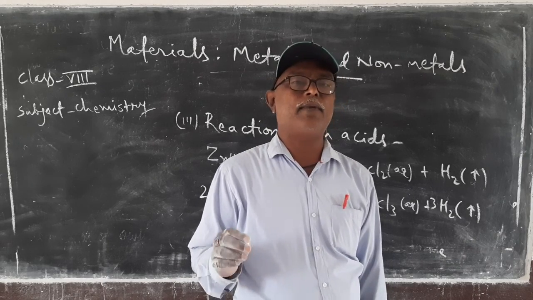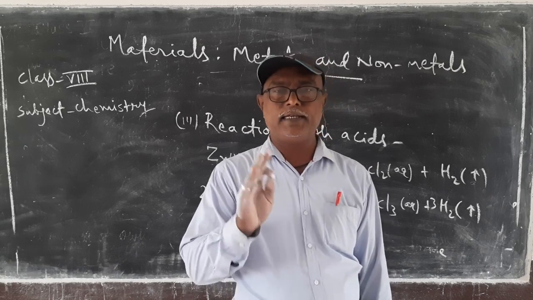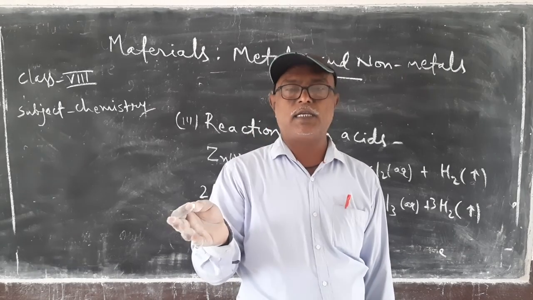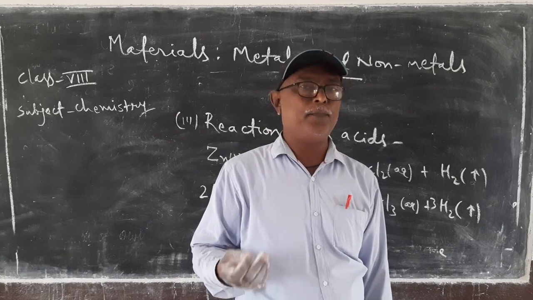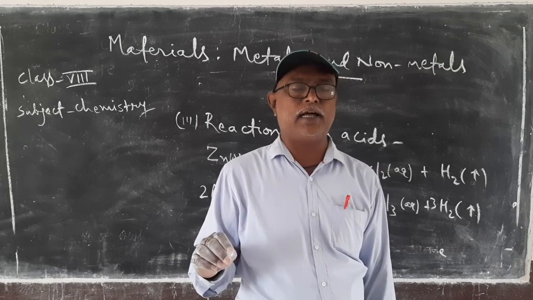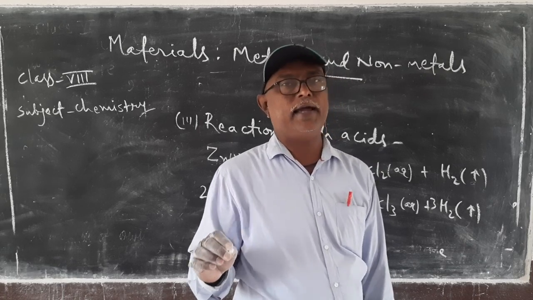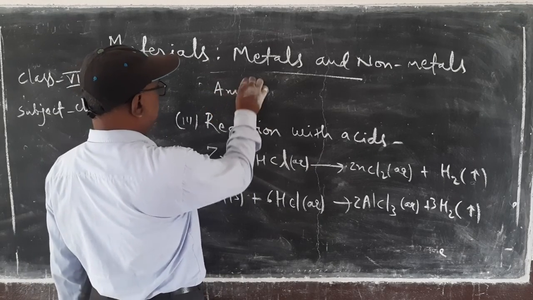But there are some metallic oxides which show both acidic as well as basic properties, and these metallic oxides are known as amphoteric oxides. Examples of amphoteric oxides are ZnO and Al2O3.